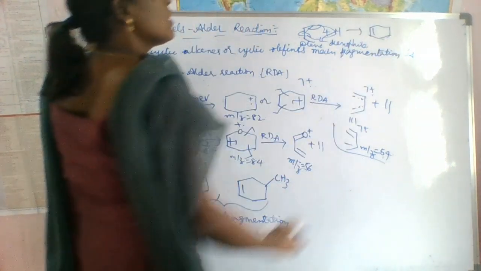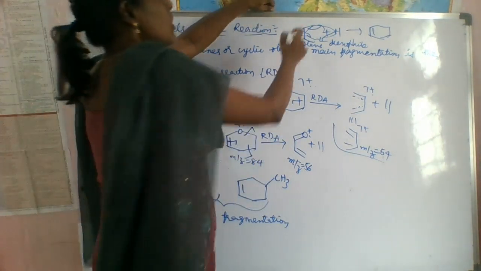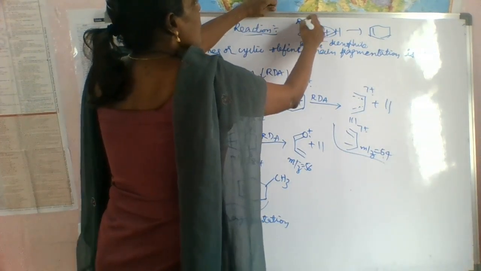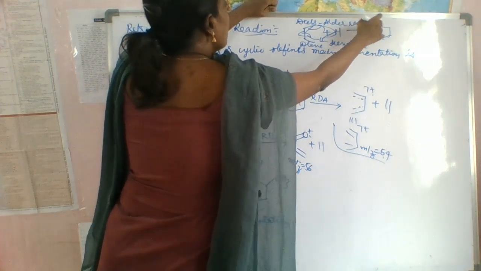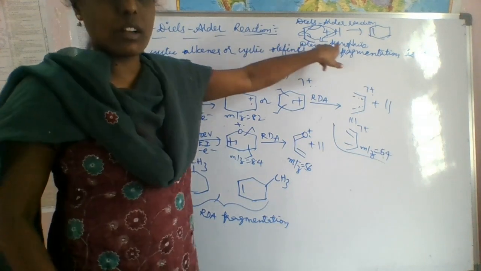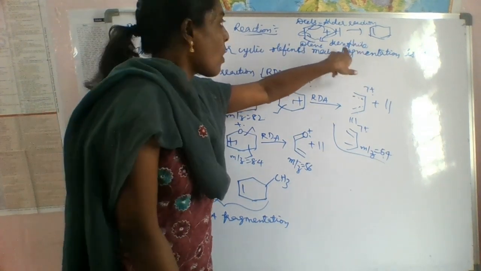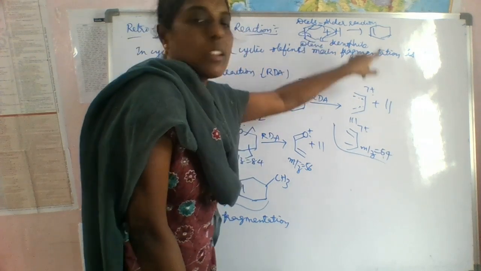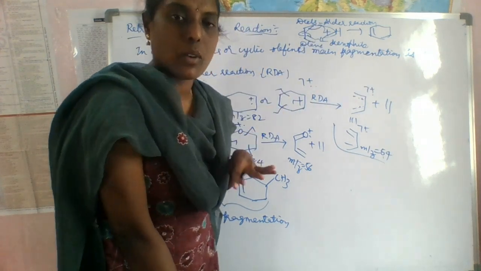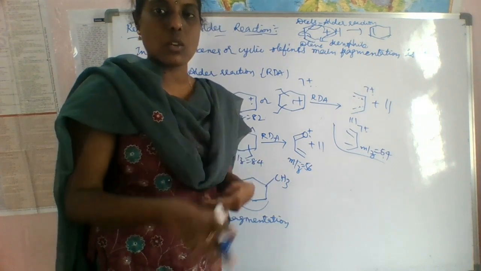So this is nothing but the Diels-Alder reaction. One diene and one olefin forming a cyclic alkene is called the Diels-Alder reaction. If it is the reverse process, then it is called the Retro-Diels-Alder reaction.